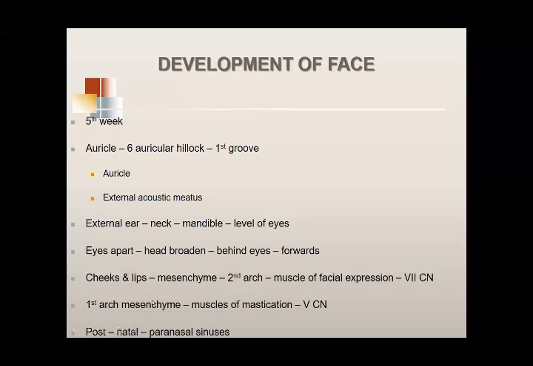First arch mesenchyme also contributes to the development of the cheeks. This first arch mesenchyme develops into muscles of mastication, and you all know the muscles of mastication are supplied by the mandibular division of the trigeminal nerve. So that is why you have two types of cranial nerves developing, supplying different parts of the face.